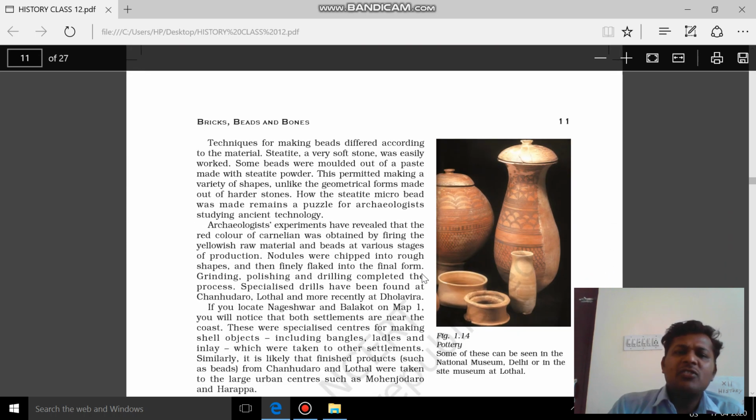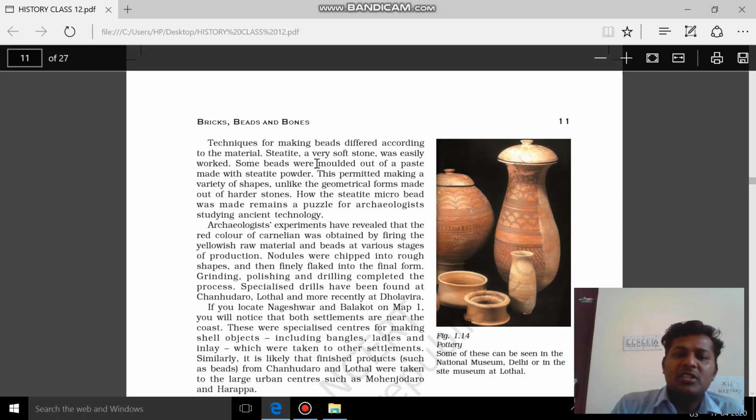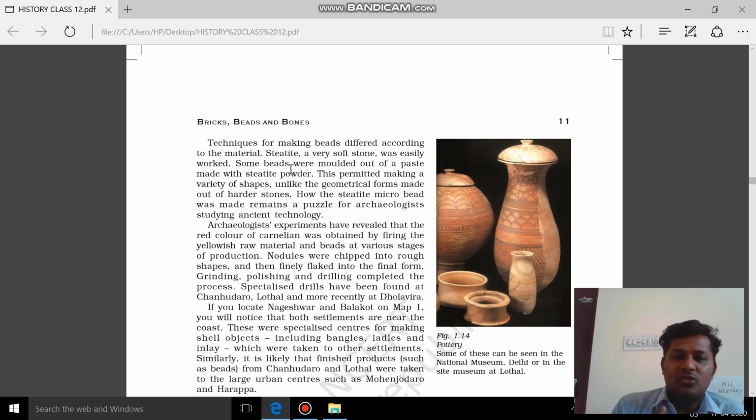Now, techniques of making these beads differ from material to material. If we are going to make a bead out of steatite, what is the technique used here? Some beads are modeled out of a paste made out of steatite powder. The stone steatite is first made into powder, then out of that powder paste they model different beads.